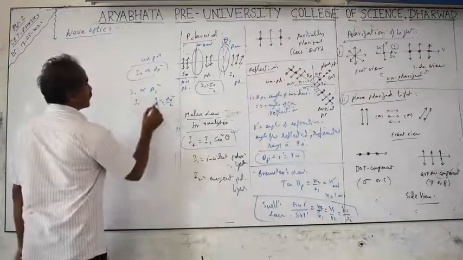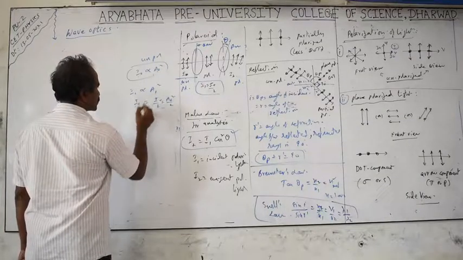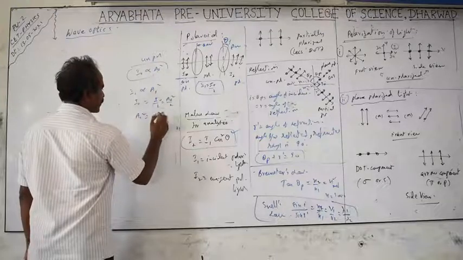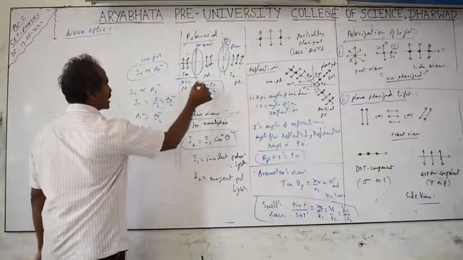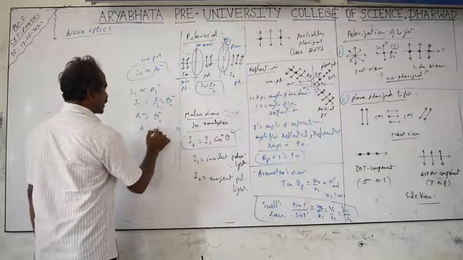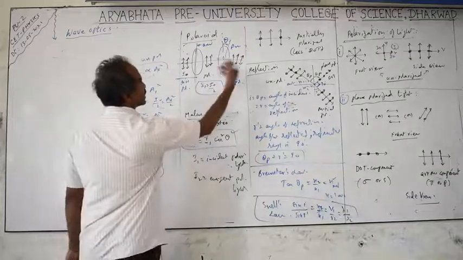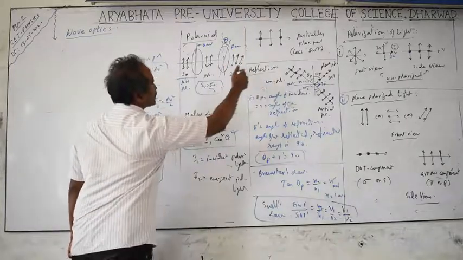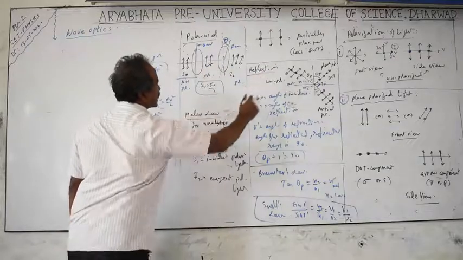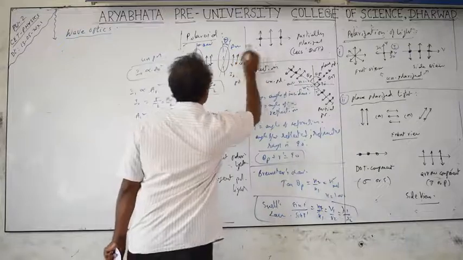So amplitude, if you want to find out here, I1 is proportional to A1 square. So A1 square equal to A naught square by 2. So the amplitude of the polarized light after a polarizer is A1 equals A naught by root 2. What about the intensity at the other polarizer? You can take any number of polarizers like this and consider the angle between the adjacent polarizers only, not the other ones with a gap. So for the next polarizer, you have to consider the angle between these two axes.